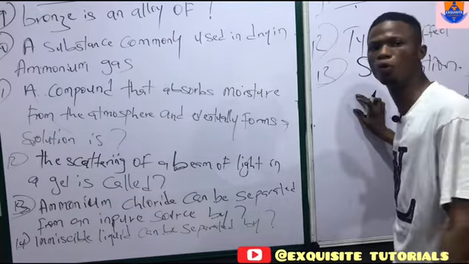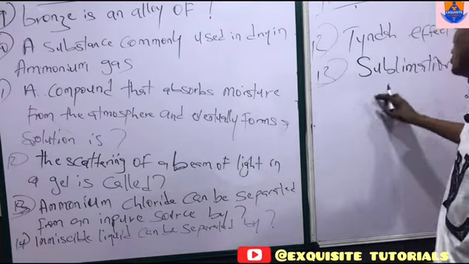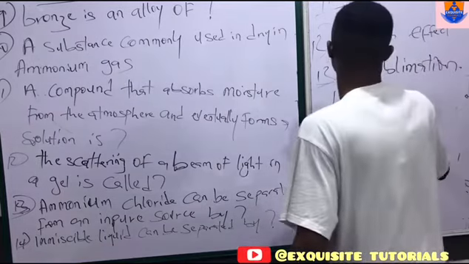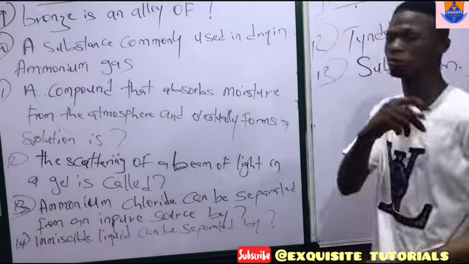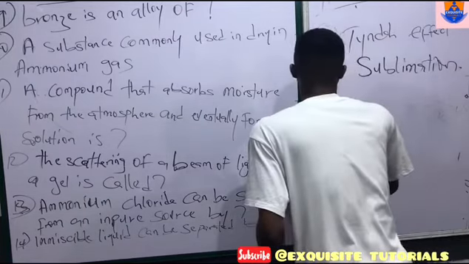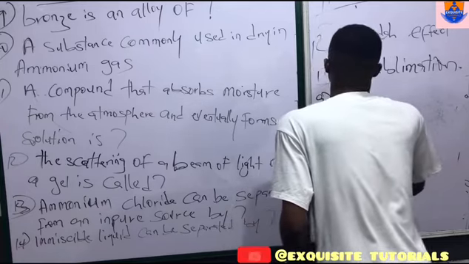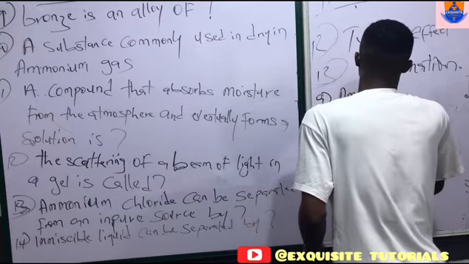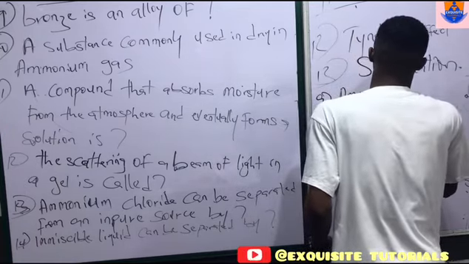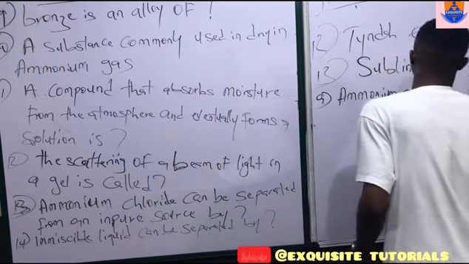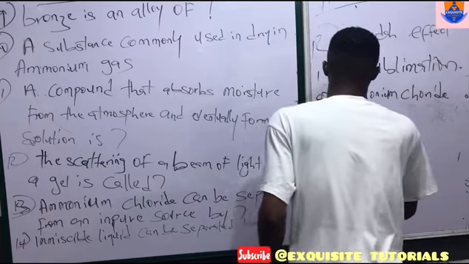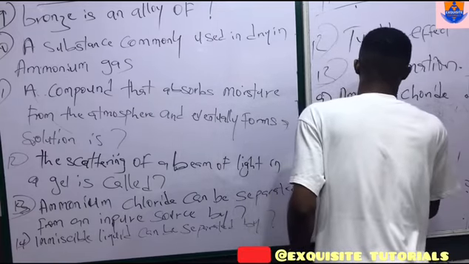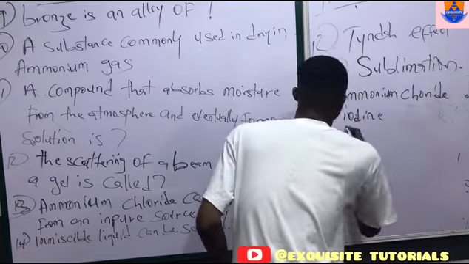An example of substances that sublime, we have iodine. Iodine is one of them. We started with ammonium chloride. Let's continue. Substances that sublime. A, ammonium chloride. B, iodine. C, dry ice.